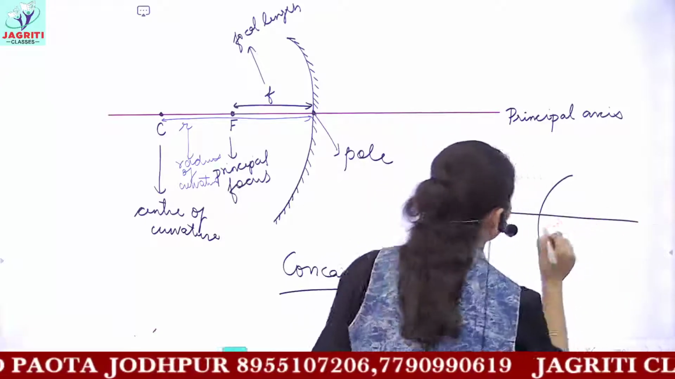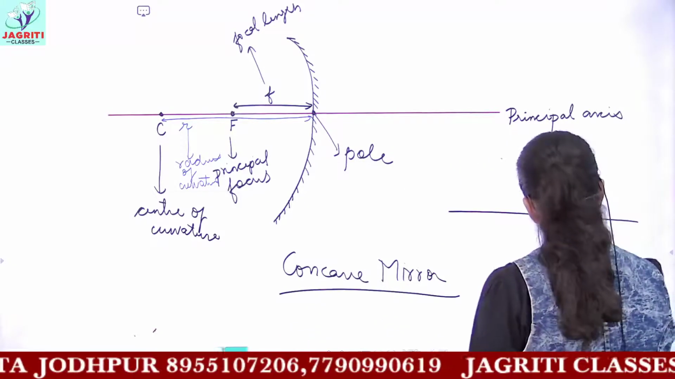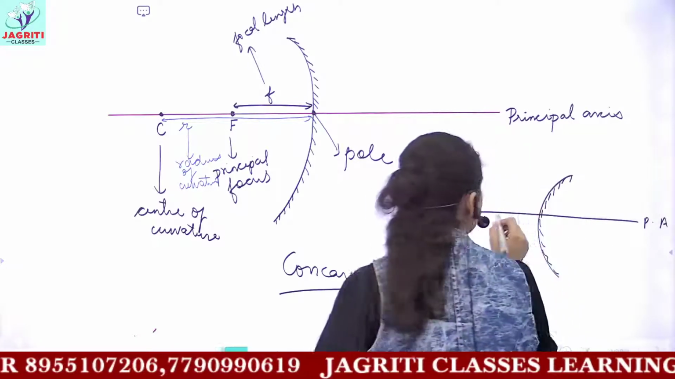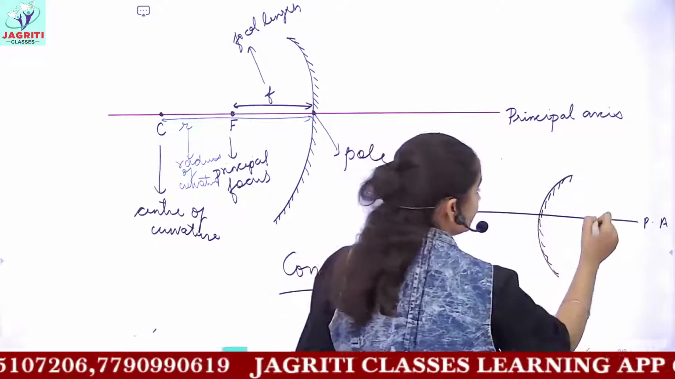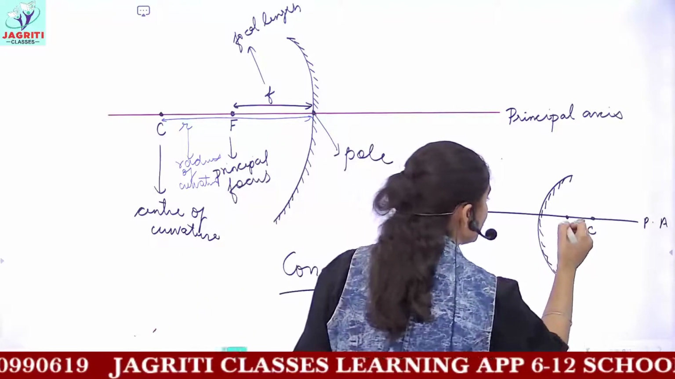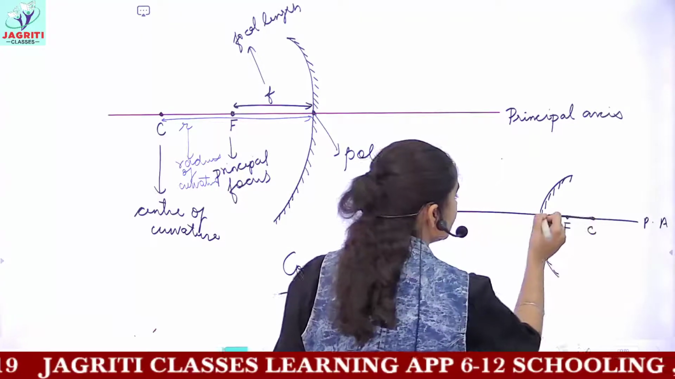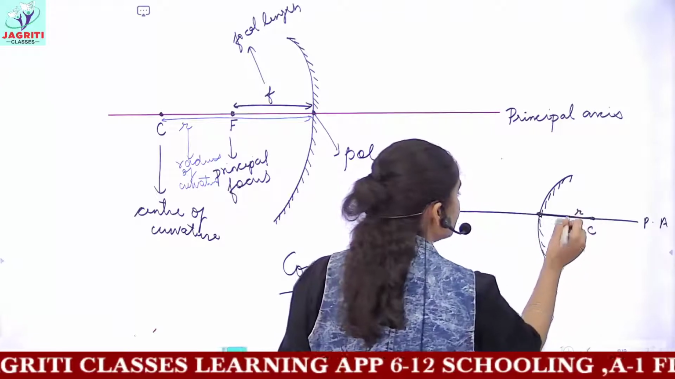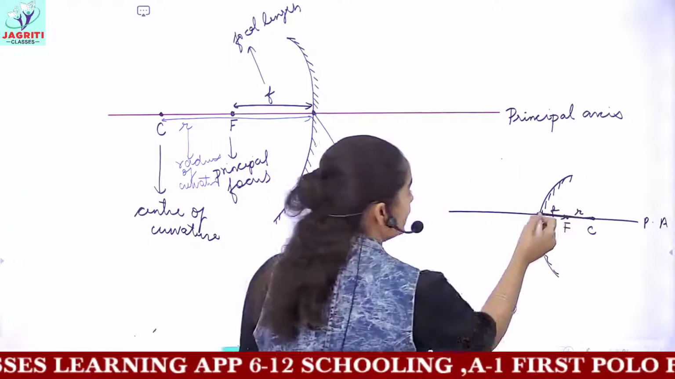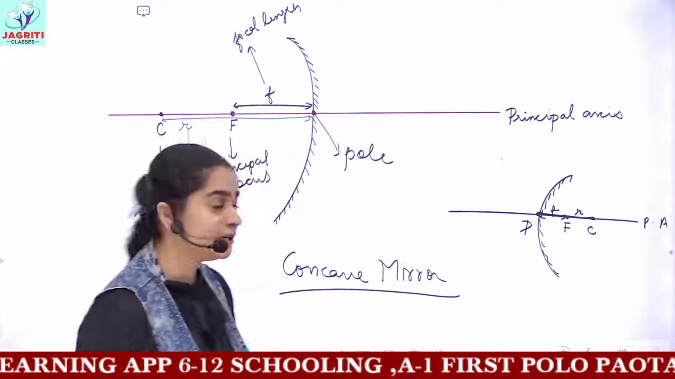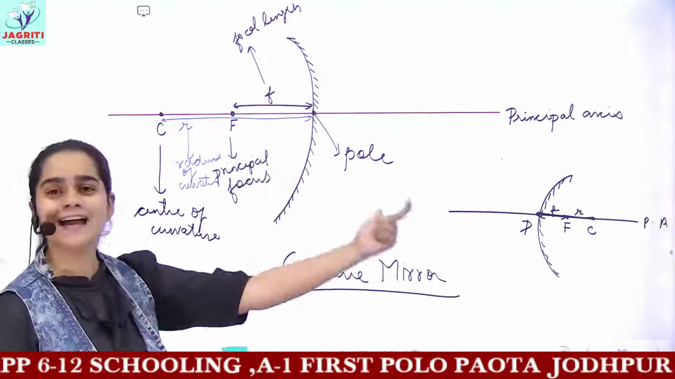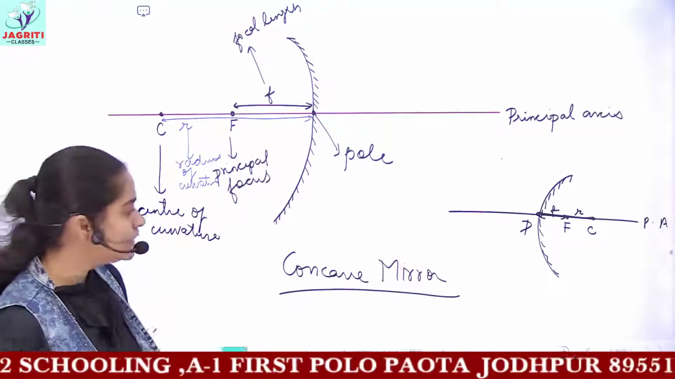That is, for a convex mirror, this would be the principal axis. Then here for the center you would have the center of the mirror. Then you would have the focus. The distance of the center from the pole would be the radius. The distance of the focus from the pole would be the focal length. This point would be the pole of the mirror. In this way you have the diagrams of concave and convex mirrors. I hope these are clear.